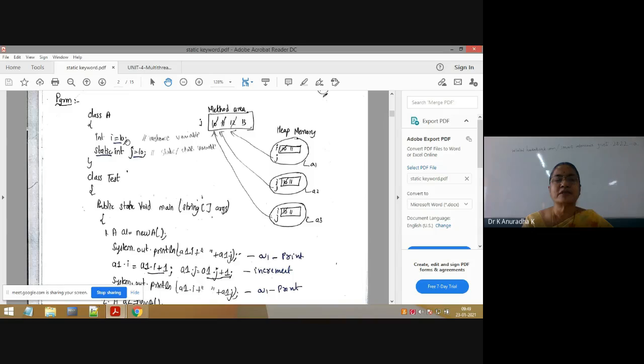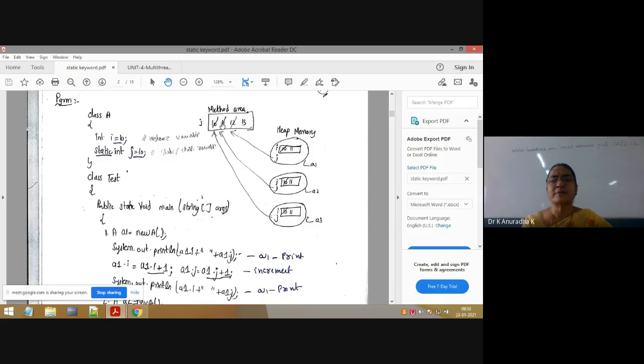The memory is allocated for the instance variables inside each and every object of that class. Here, how many objects have I created for the class A? I have created 3 objects. So inside each and every object, instance variables are stored. That's why i equal to 10 is stored inside the first object of the class, second object, third object. That's why instance variables are called object level variables. Whereas static variables are called class level variables.